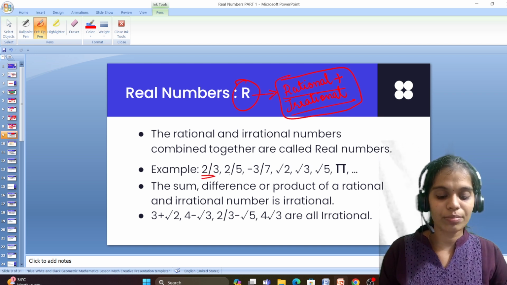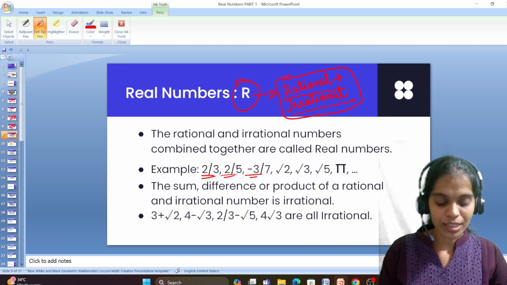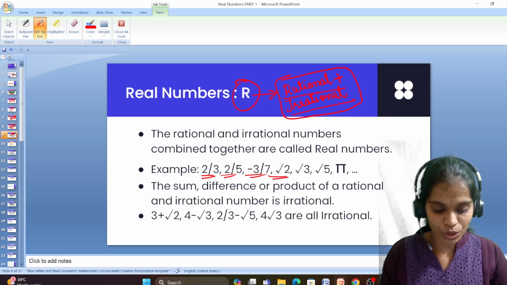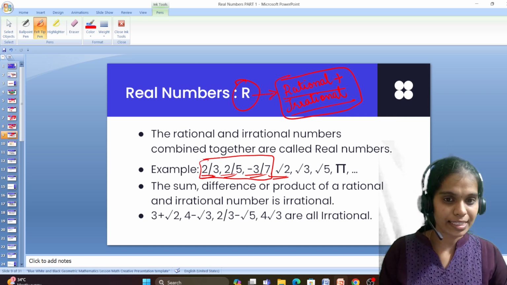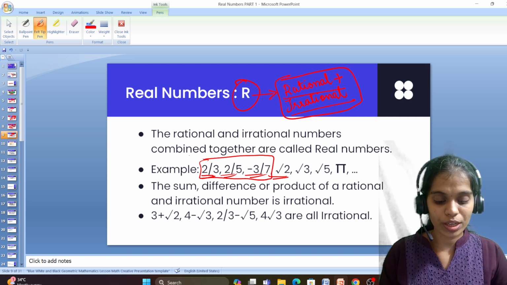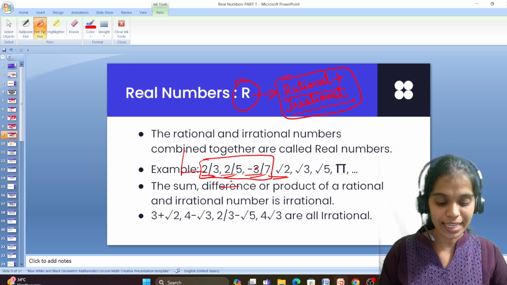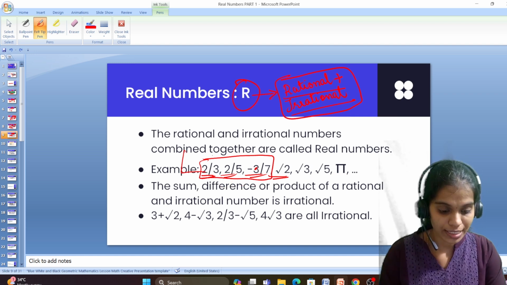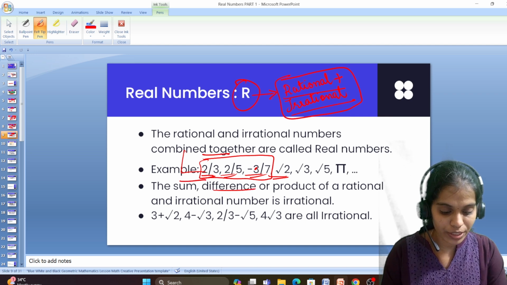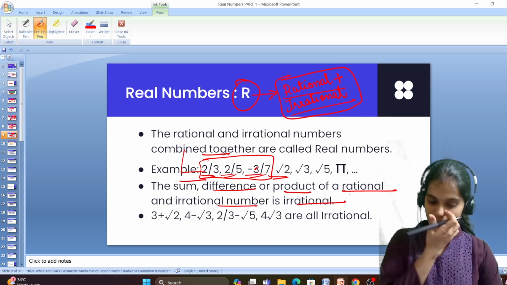So what are real numbers? 2 by 3, 2 by 5, minus 3 by 7, root 2. So these first three numbers are rational. Root 2, root 3, root 5, pi values are said to be irrational. Now, we have some properties over here. The sum, the difference or the product of a rational and irrational number is irrational.